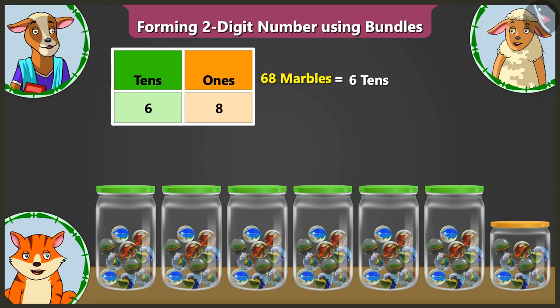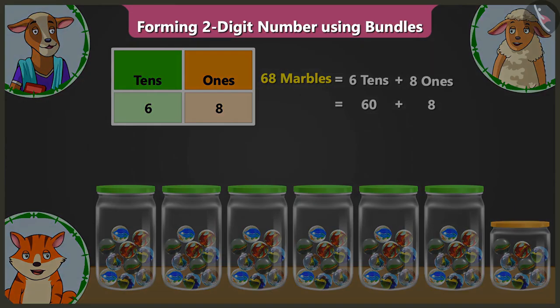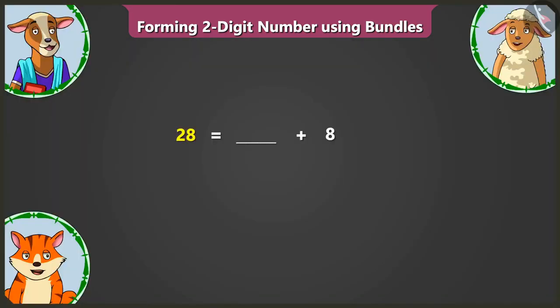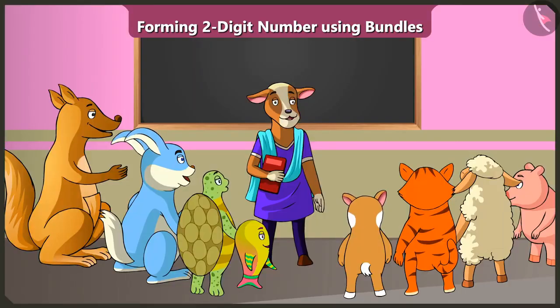68 has 6 tens and 8 ones. So 6 tens means we have to write 60 and 8 ones means we have to write 8 here. Come on, Billy. Now try to expand and tell the numbers written here on the board. 28 has 2 tens and 8 ones. So 28's expansion is 20 and 8.